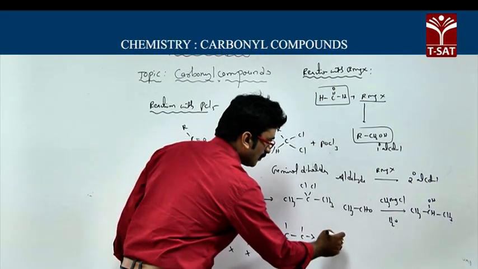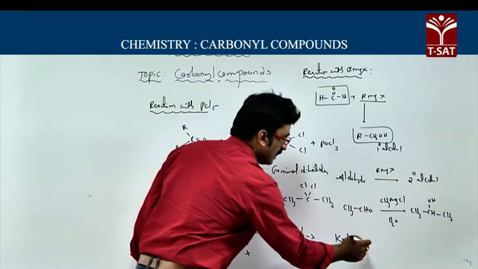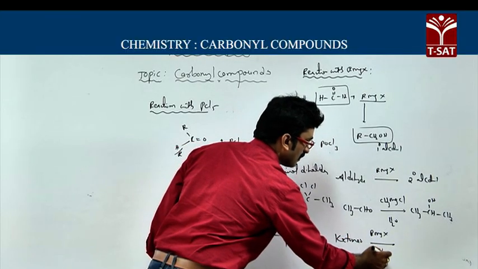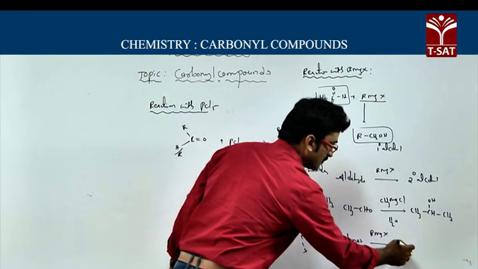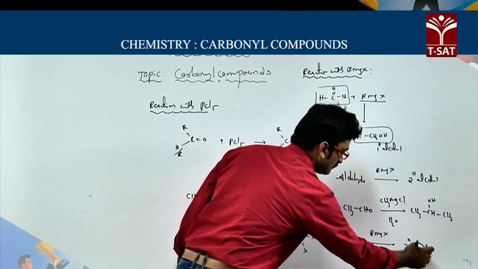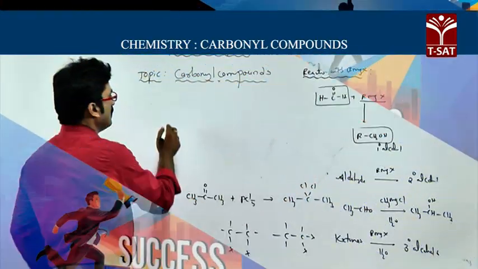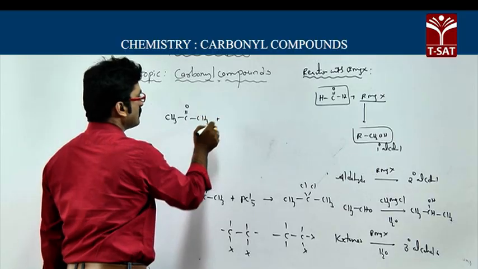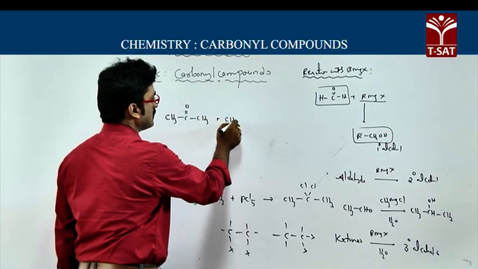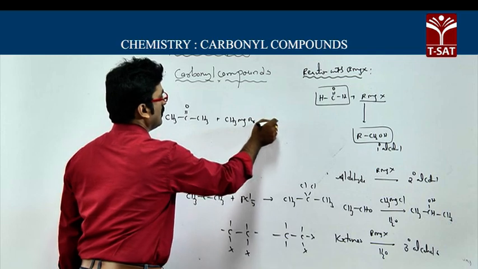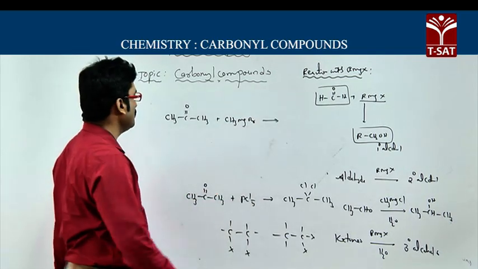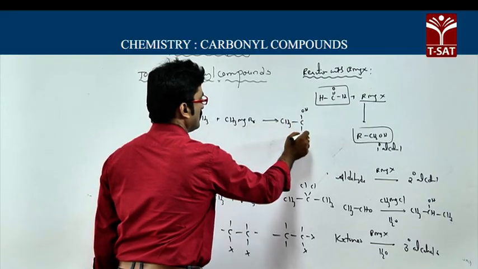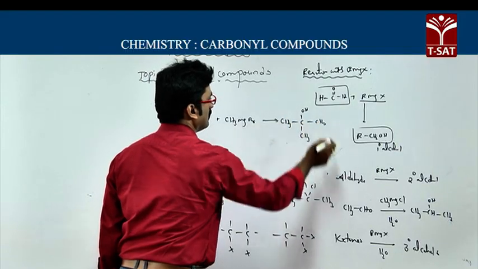And if you take a ketone, ketones on reaction with RMgX followed by hydrolysis give tertiary alcohols. Now, acetone, CH3-C=O-CH3. When acetone reacts with CH3MgBr, methyl magnesium bromide, here you will get (CH3)3C-OH.